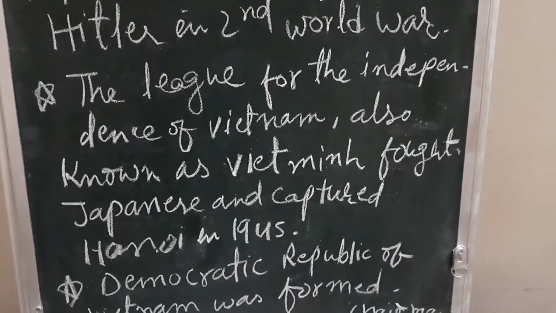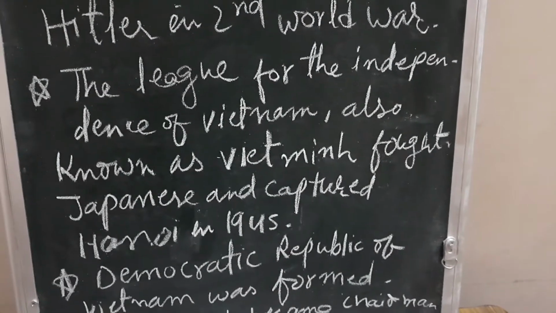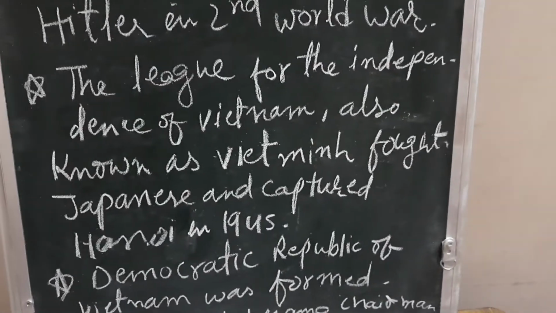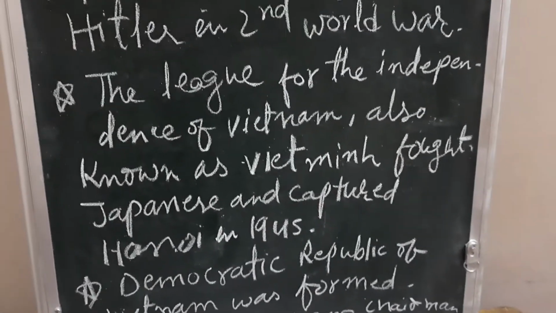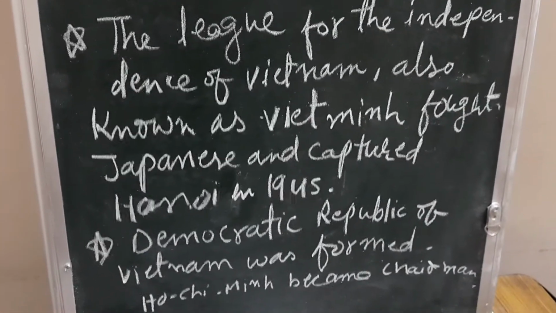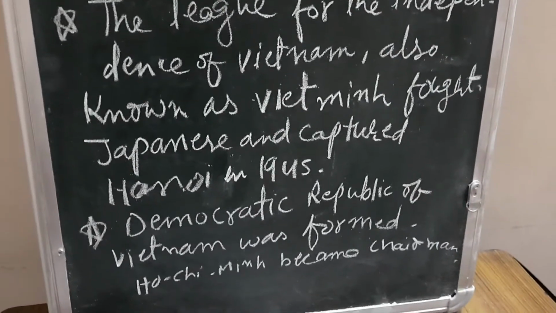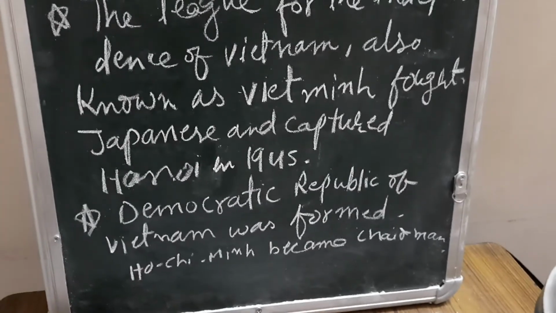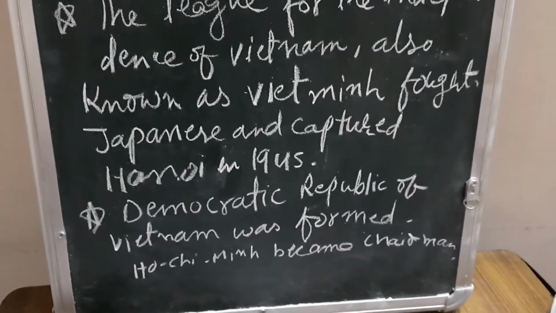The League for the Independence of Vietnam, also known as Vietminh, fought the Japanese and captured Hanoi in 1945. The Democratic Republic of Vietnam was formed and Ho Chi Minh became chairman of independent Vietnam.